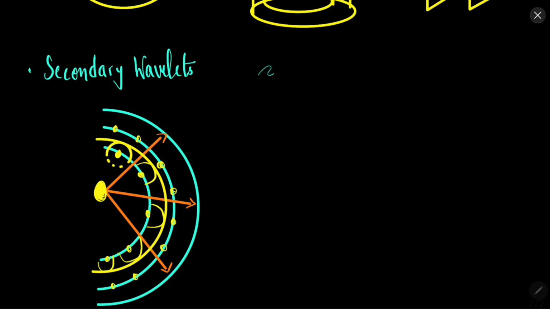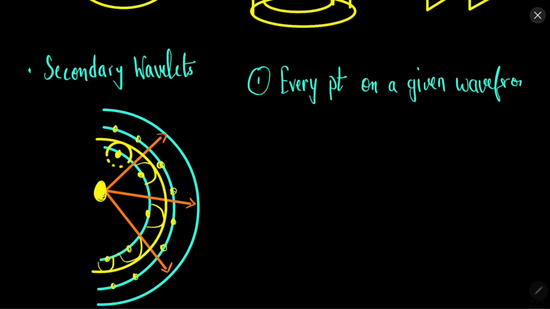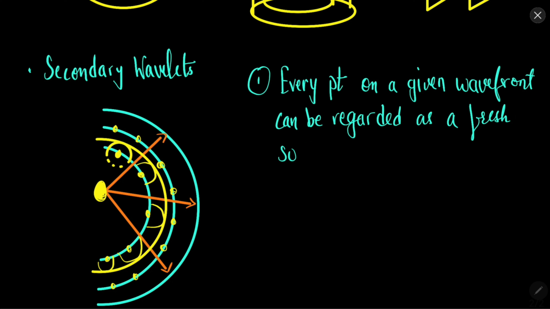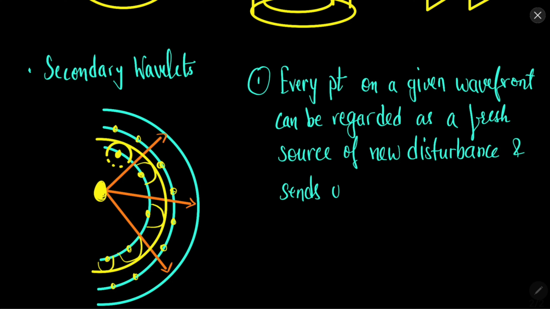So let's write them. According to Huygen, every point on a given wavefront can be regarded as a fresh source of new disturbance or new source of light, and sends out wavelets called secondary wavelets.